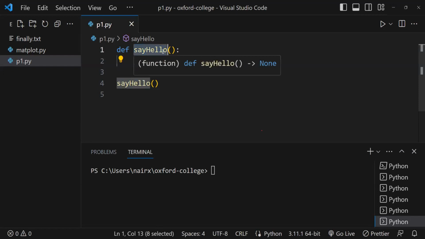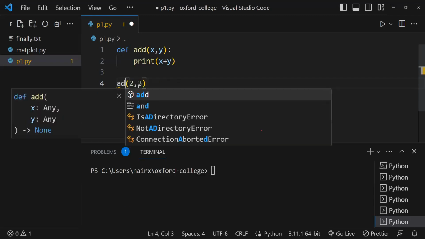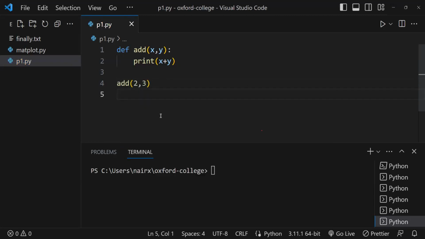So I write a new function called add. I accept 2 parameters, x, y. Then print x plus y. Just try to understand this flow. The function name is add, and that function has only one line which prints x plus y. So whatever is the value of x and y will be added and it will print.